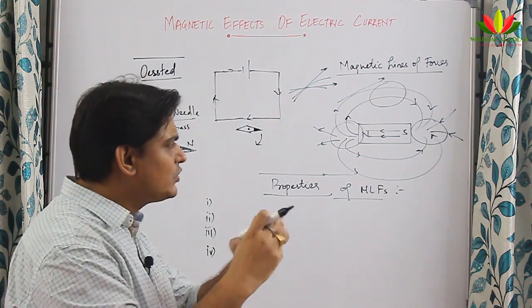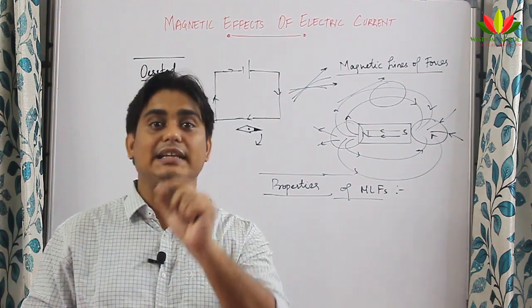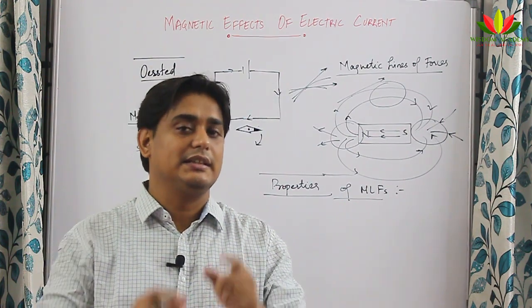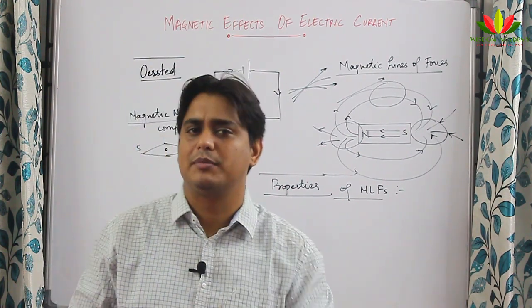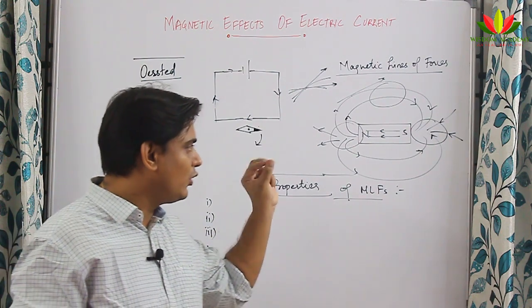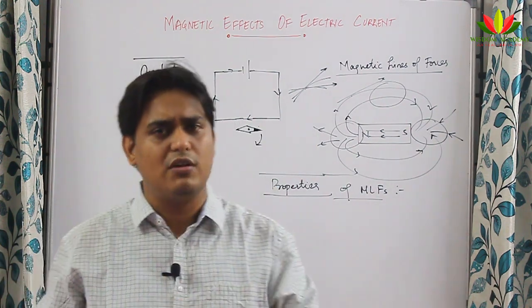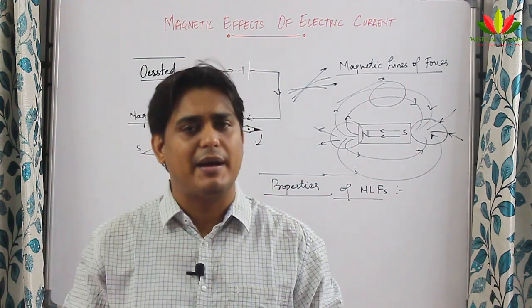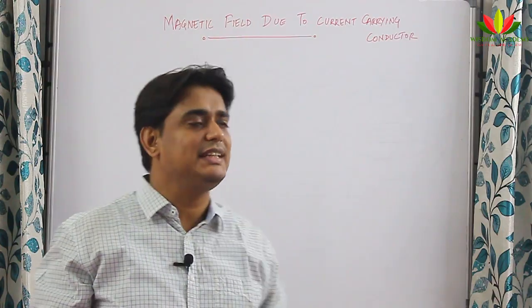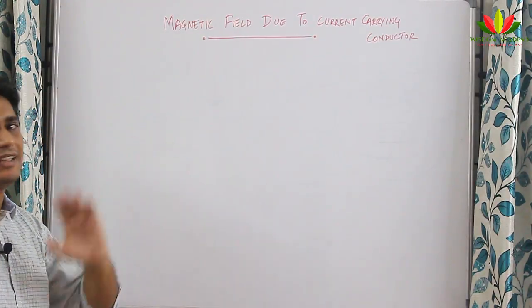So if they are very close, they are very dense, and in those areas you will feel that magnetic field is stronger. Very important point, that where they are very close to each other, there the magnetic field is strong. If they are away from each other, there the magnetic field is weak. Now we will see magnetic field due to a current carrying conductor.